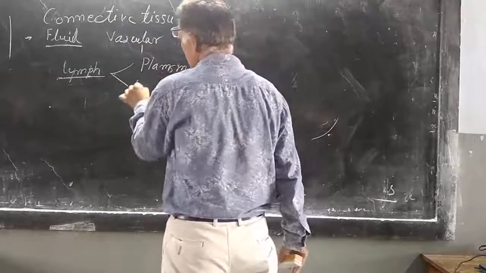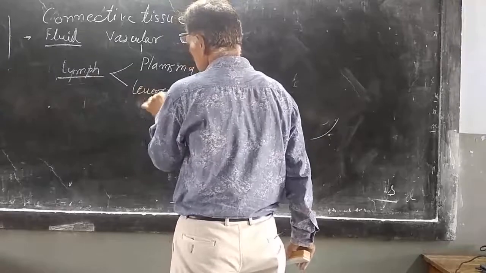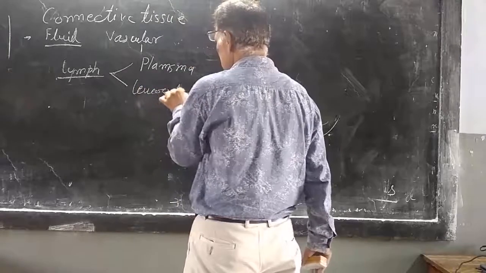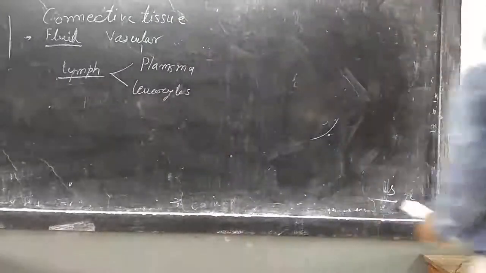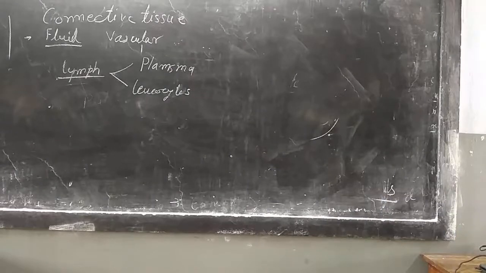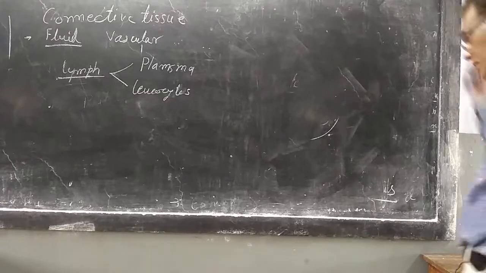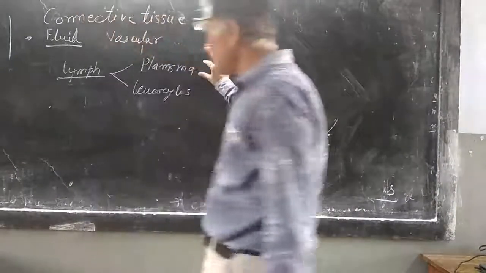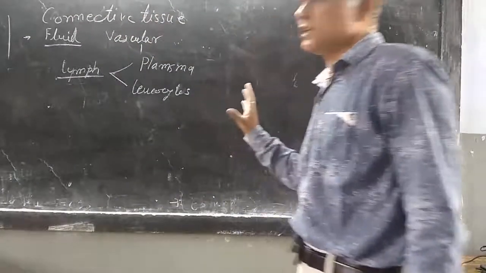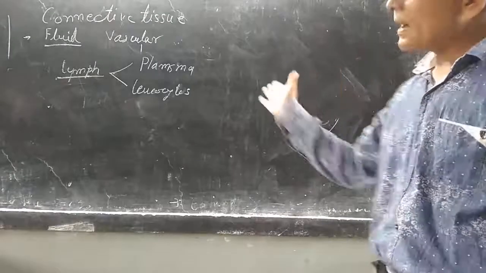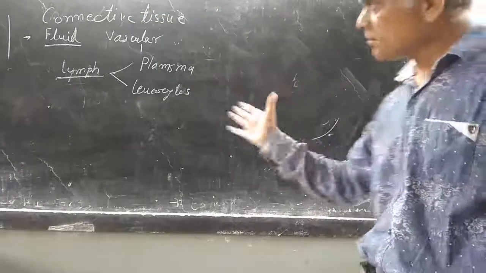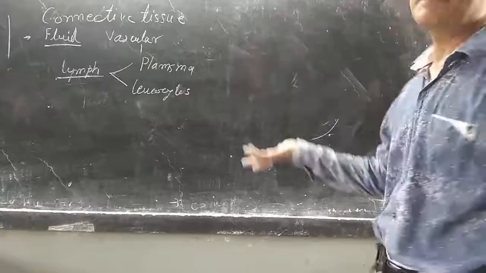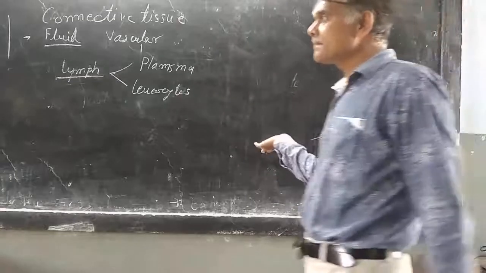Lymph contains two things: plasma and leukocytes. Plasma is the brown, liquid portion of the lymph, and the other is leukocytes. It is part of blood, not separate from blood. Lymph is formed from the blood.